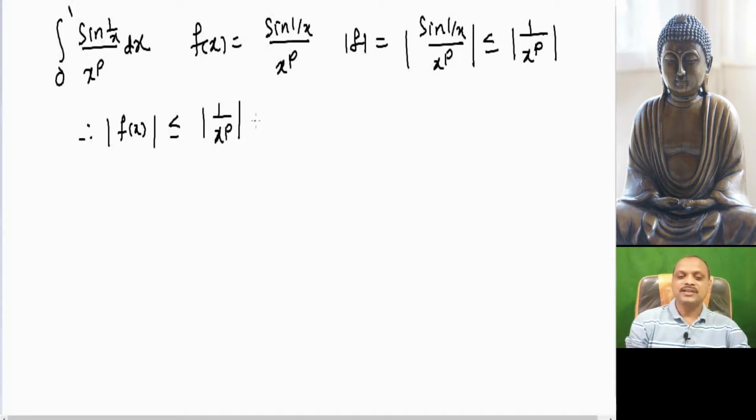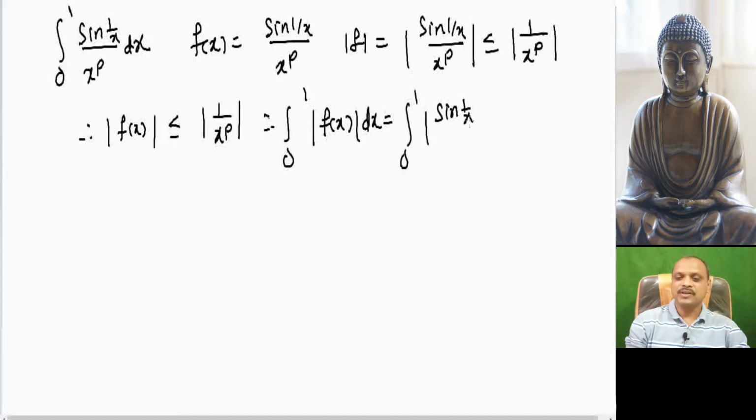Therefore, the integration from 0 to 1 of mod f of x dx, which is the integration of mod sine 1 by x divided by x raised to p dx, is less than or equal to the integration from 0 to 1 of mod of 1 divided by x raised to p dx.